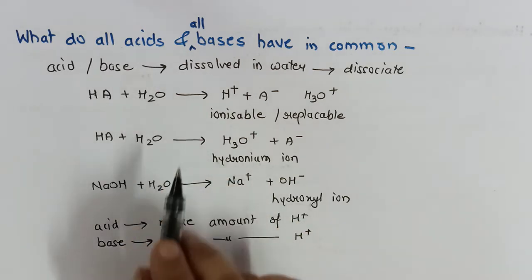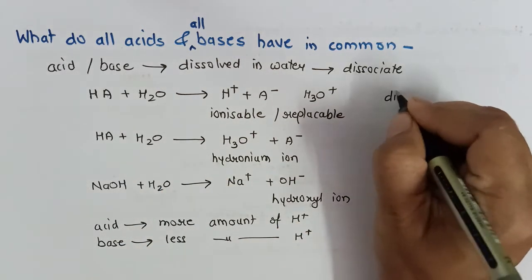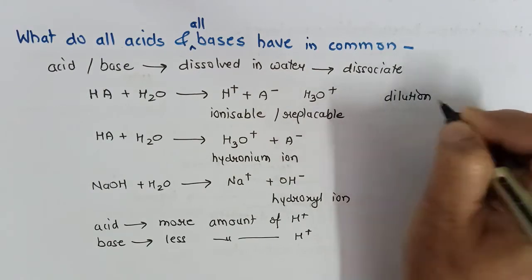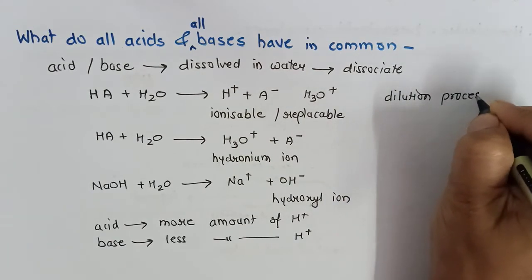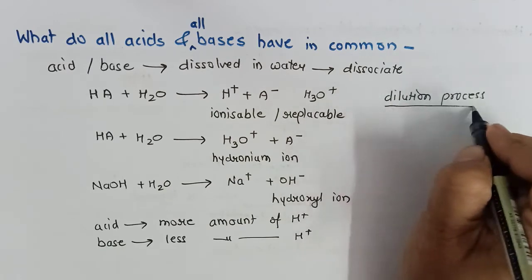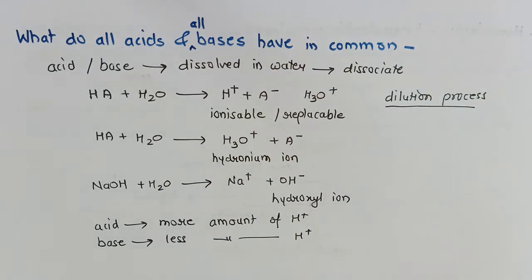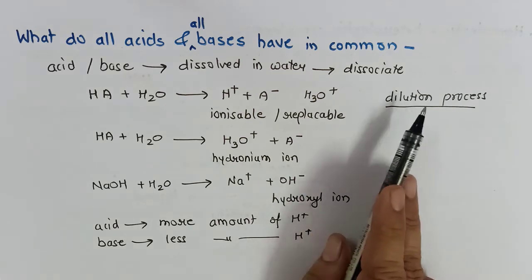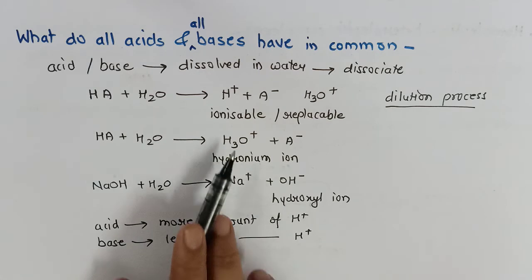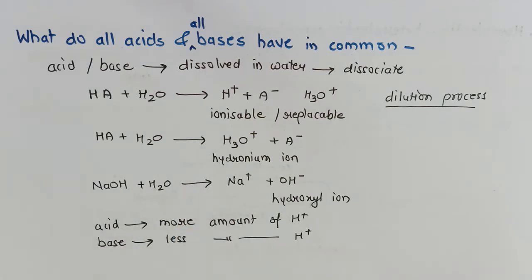That means here I am talking about the dilution process. Whenever we are adding water to a concentrated acid or base, we call it a dilution process. Now when we carry out the dilution process of acid and base, they produce ions. That thing is clear to us.